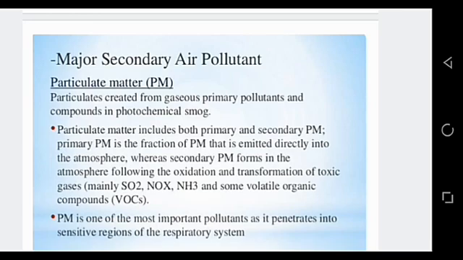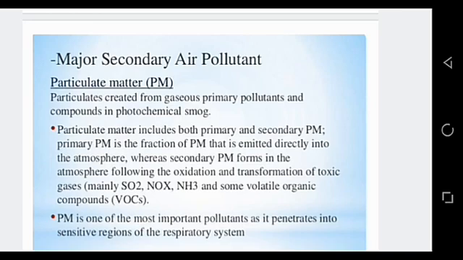Before moving to particulate matter, tell me what is the difference between primary air pollutant and secondary air pollutant? We have discussed some of the primary air pollutants, and now we are going to discuss secondary air pollutants. But what is the difference between these two categories? The basic difference is that the primary air pollutants are directly emitted into the atmosphere, which we directly release and emit, like carbon monoxide, which is directly released into the atmosphere.